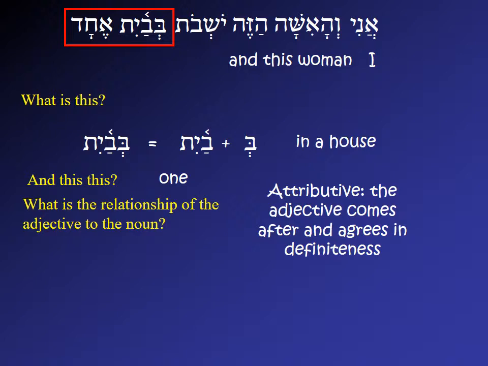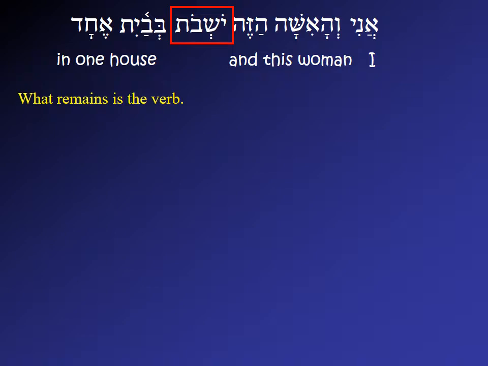Technically it also could be predicative, since sometimes predicative adjectives can come after the noun, and since in this case neither of them is definite, predicative is possible, but in this prepositional phrase, this will be an adjective that is attributive. So, bavayit echad, in one house. Alright, so now we've got almost our whole sentence translated.